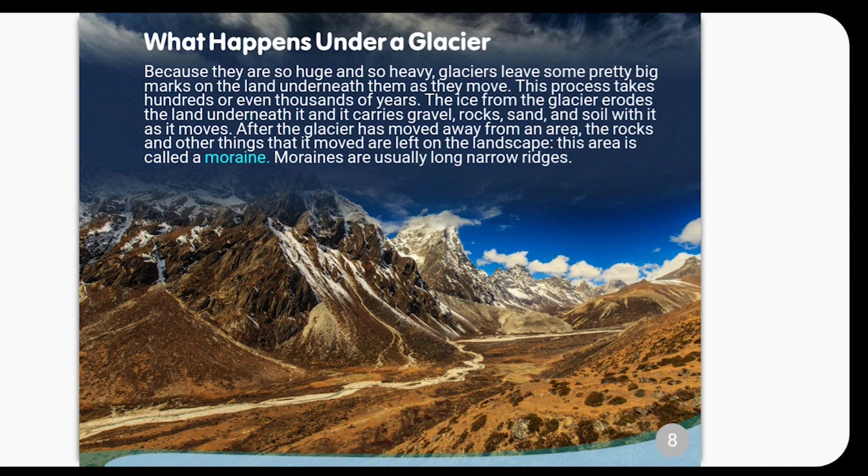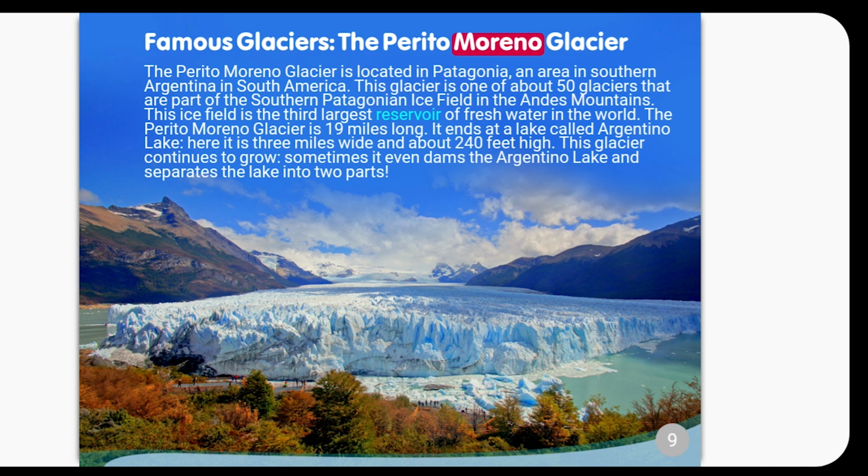Famous glaciers. The Perito Moreno Glacier. The Perito Moreno Glacier is located in Patagonia, an area in southern Argentina, in South America. This glacier is one of about 50 glaciers that are part of the southern Patagonian ice field in the Andes Mountains. This ice field is the third largest reservoir of fresh water in the world.